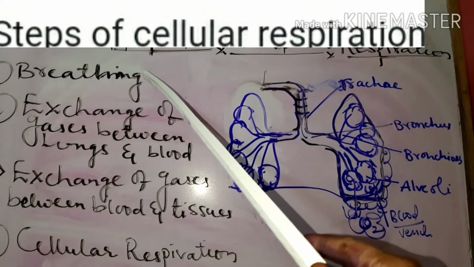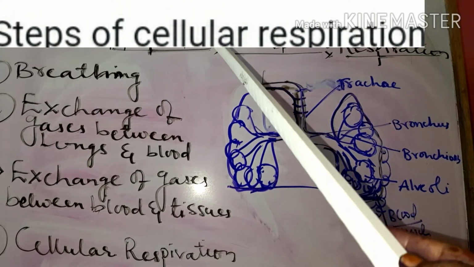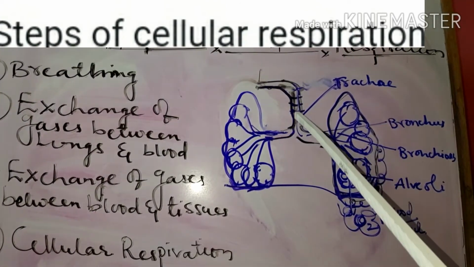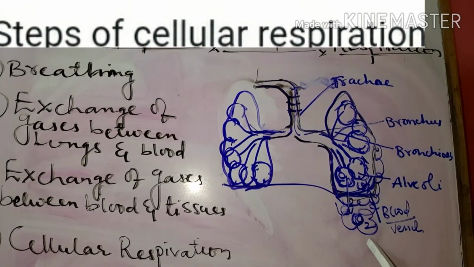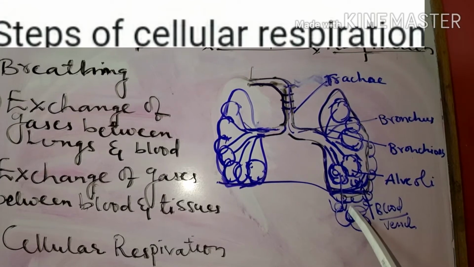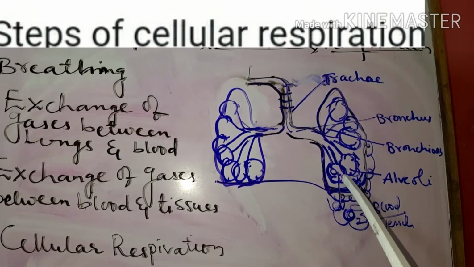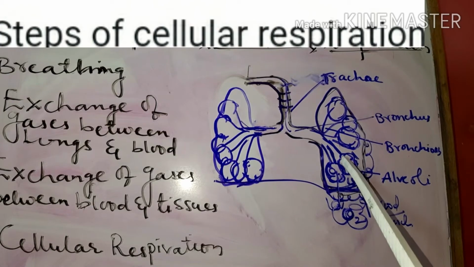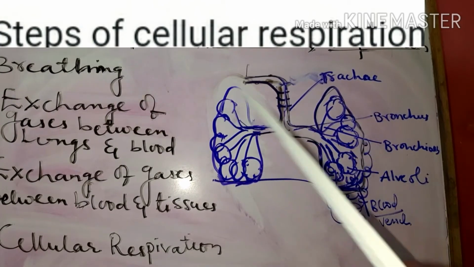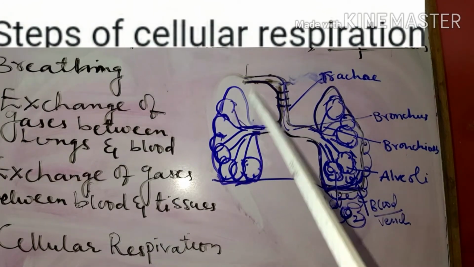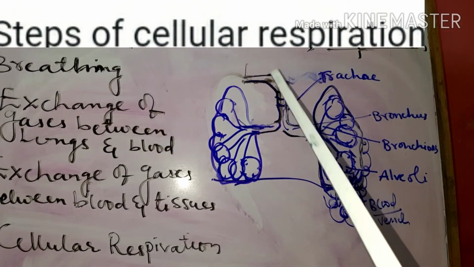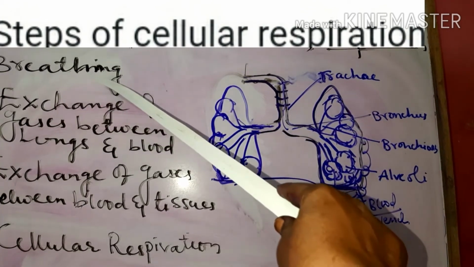So, first thing is breathing. You all know what is breathing. Breathing is taking in oxygen and giving out carbon dioxide. The oxygen that we take in reaches the lungs, and at the same time the blood from all the parts of the body brings the carbon dioxide, and the carbon dioxide diffuses into the alveoli and to the bronchioles and bronchus, and it is expelled out. This type of exchange of gases, we call it breathing. That is, the oxygen is taken in and carbon dioxide is expelled out. That process we call breathing.